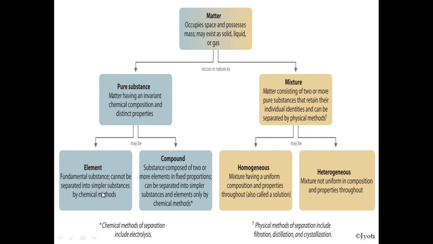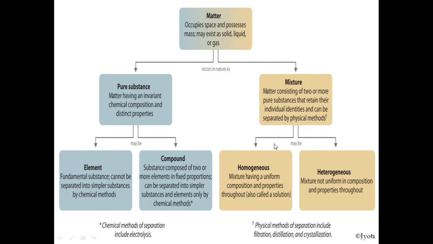But if the pure substance is a compound, then the constituent particles can be separated by chemical method. But what is mixture? Mixture consists of two or more pure substances and they can be separated by physical methods.